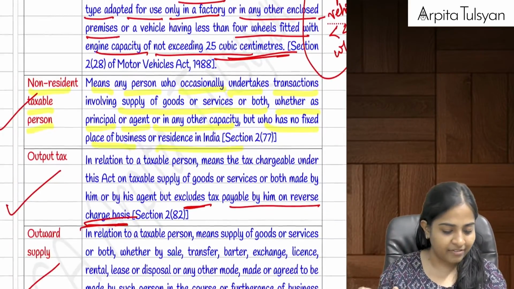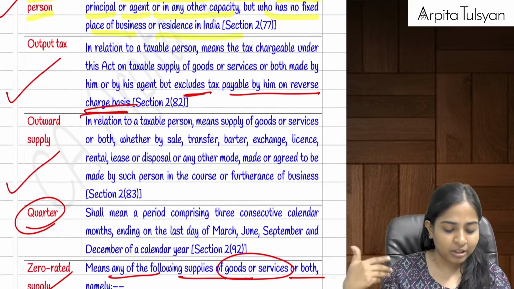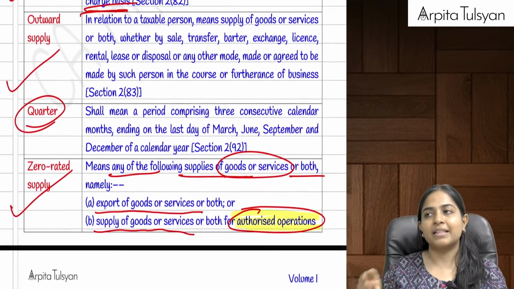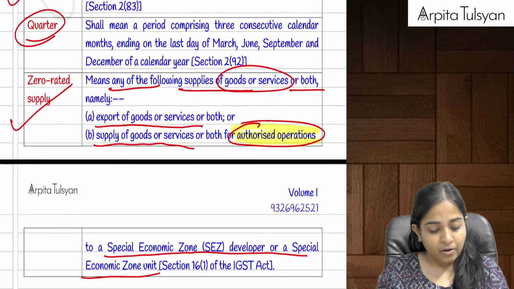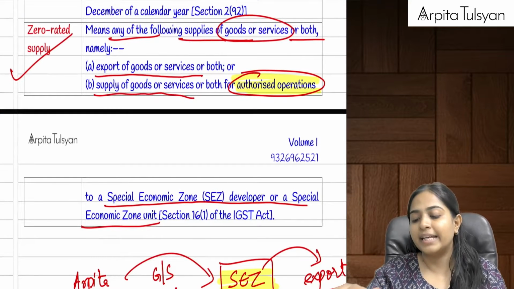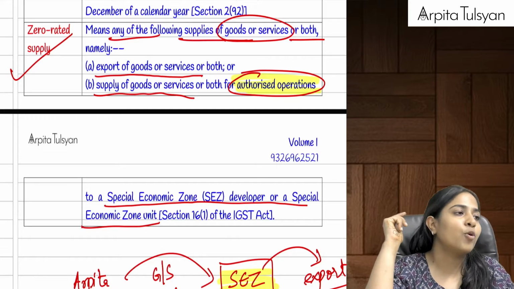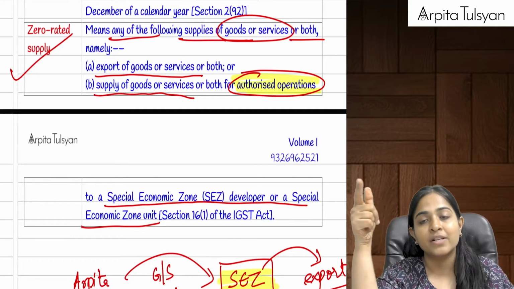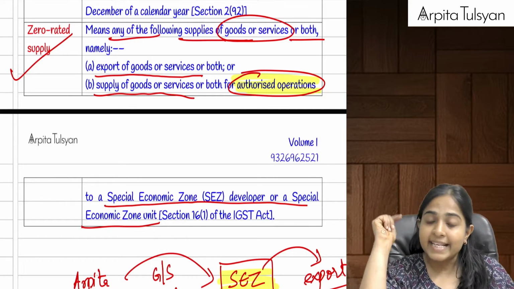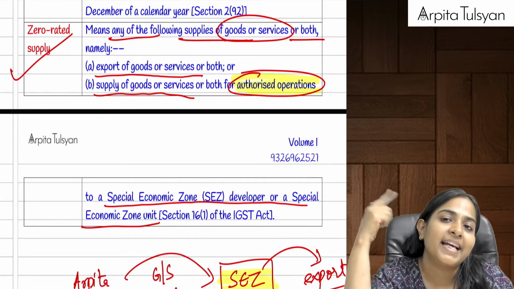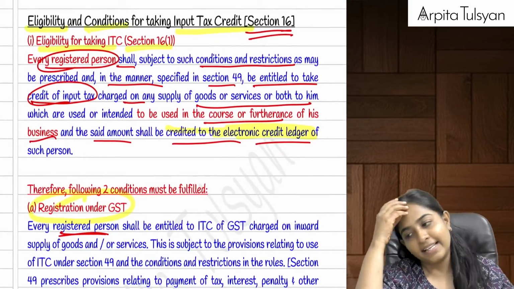Motor car we'll see when we do the provisions. Output tax is the tax which is payable on the outward supply. Outward supply is your supply, that is sale, barter and all those things. Zero rated supply is very, very important. In case of zero rated supply, two types of transactions are included: export of goods or services or both, and supply of goods or services or both to an SEZ unit or SEZ developer for authorized operations, so that they can export it further. This is what we studied in the definitions part.